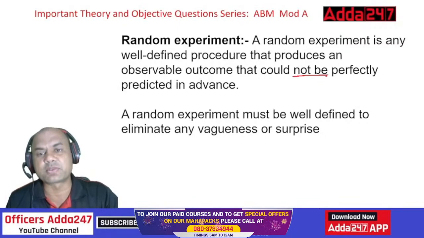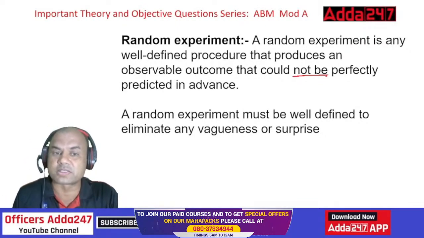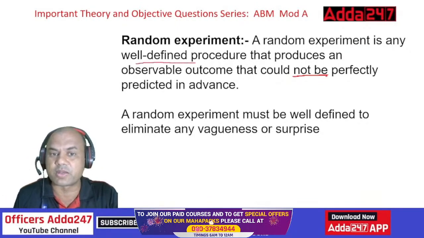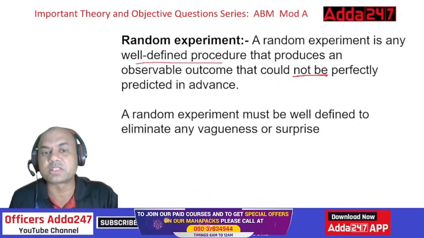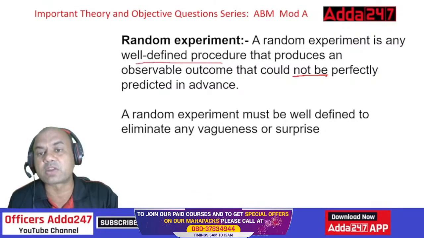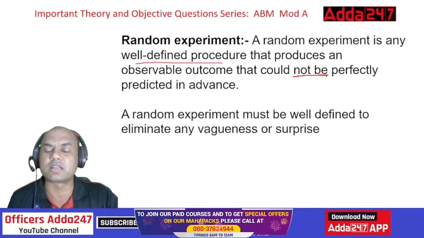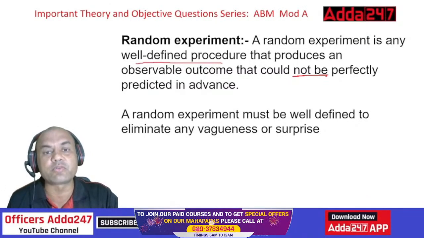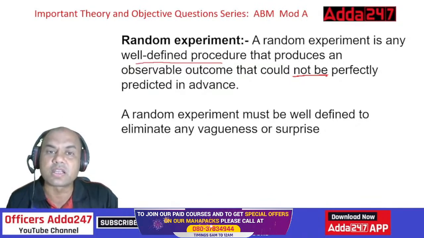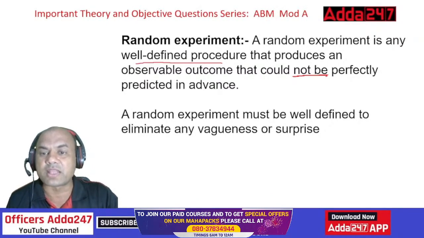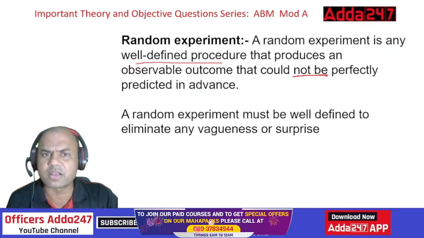So a random experiment is any well-defined procedure that produces an observable outcome that could not be perfectly predicted in advance. Similarly for your CAIIB also, there is a well-defined procedure. If you study well, you will produce an observable outcome: you will clear it.